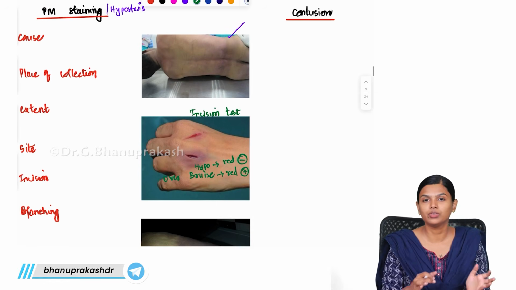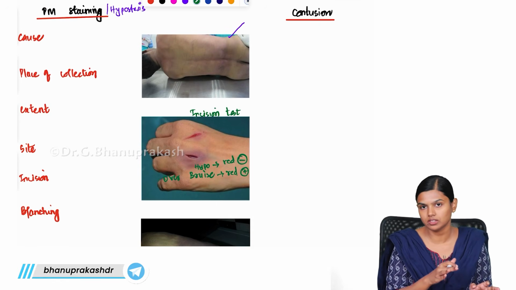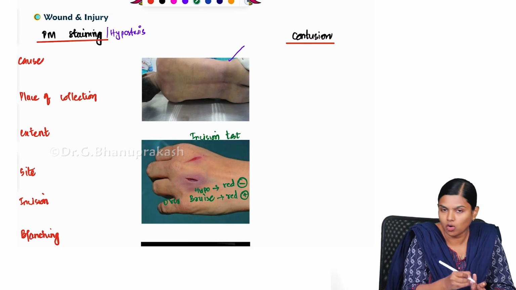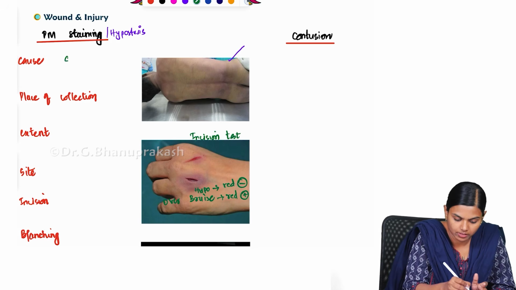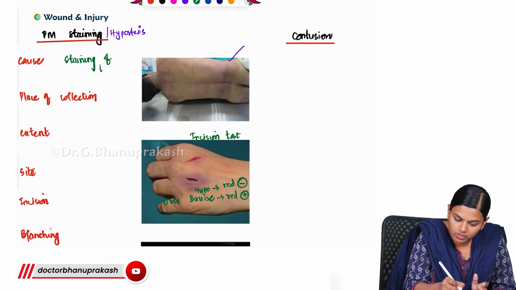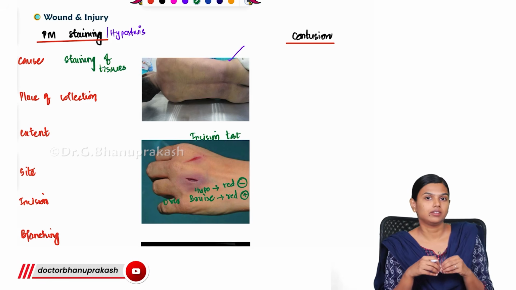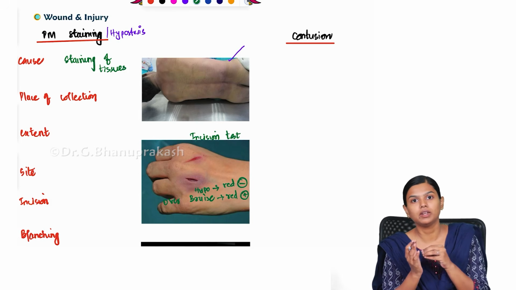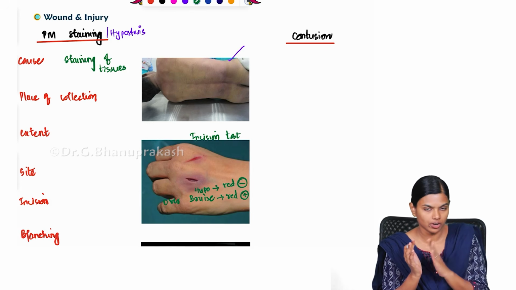Apart from that, there are a few other differences between hypostasis and bruise that we have to know. First, what is the cause of hypostasis? Due to gravity pulling, you have staining of tissue. After death, there will be disintegration of the cells and pooling of the blood, and that pooled blood causes discoloration of the surrounding tissue.